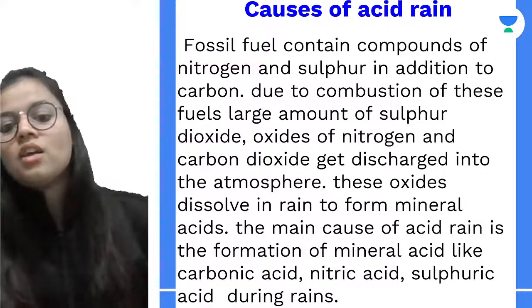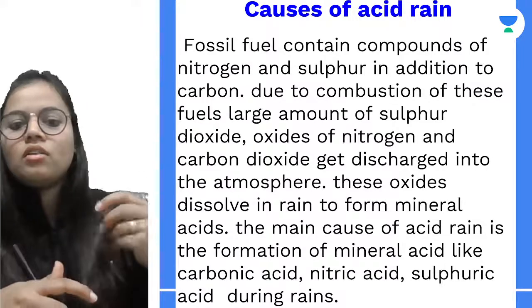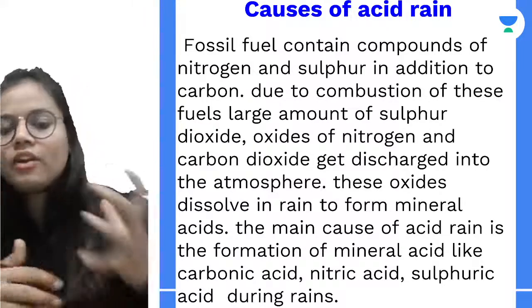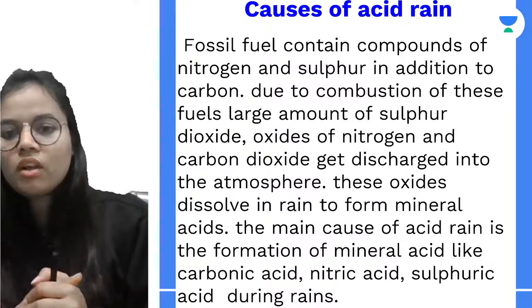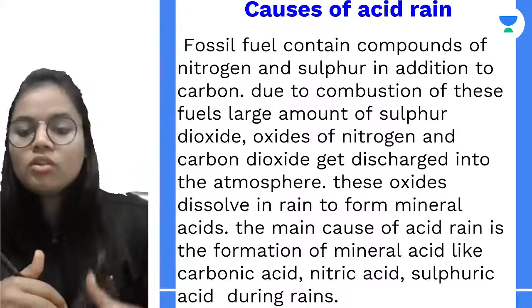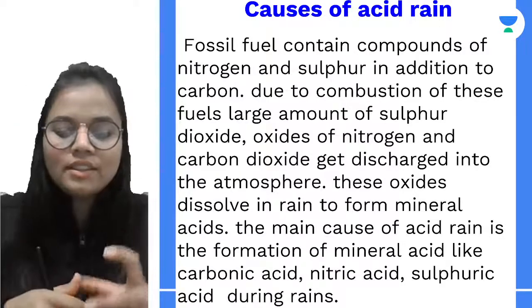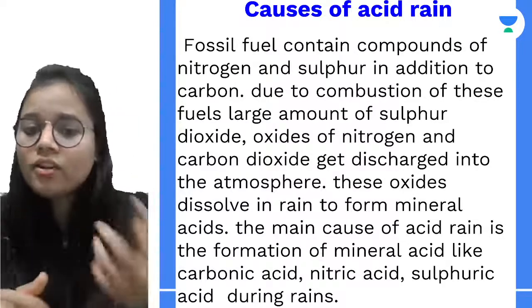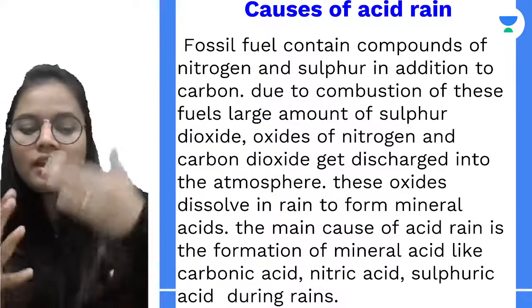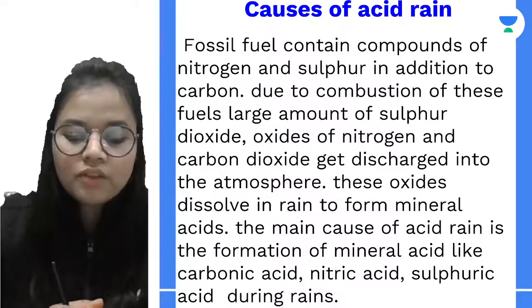So what happens whenever fossil fuels which have nitrogen and sulfur compounds are burnt? Due to their combustion, large amounts of gases such as sulfur dioxide, nitrogen dioxide, or carbon dioxide get into the atmosphere.